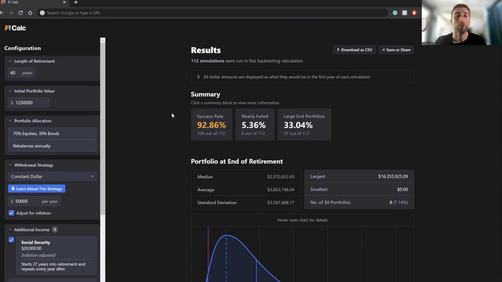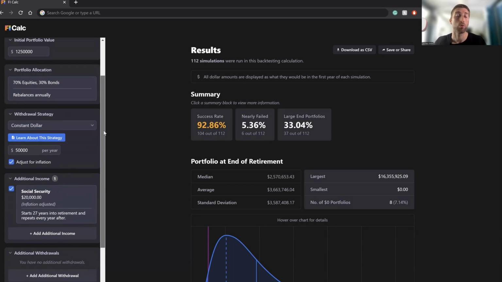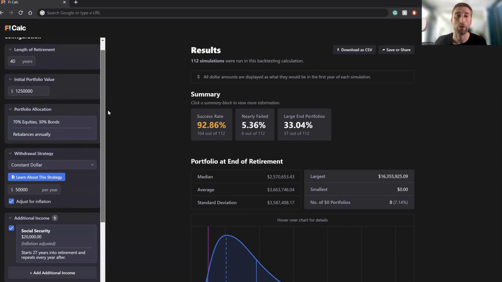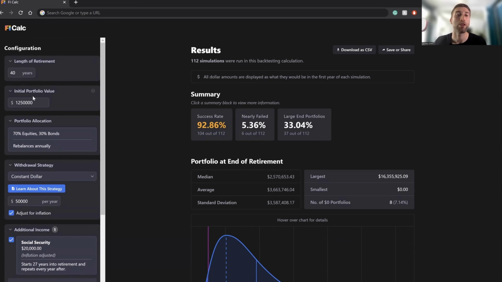But the way that we can do this with all the inputs that we put in now, assuming we keep the same portfolio asset allocation, assuming we have the same social security numbers, and assuming we still want to spend $50,000 per year in today's dollars, adjusted for inflation, what we have to change is the initial portfolio value. So how much do you need to save until you can reach a certain success rate? For this scenario, I'm going to go ahead and say that a 95% success rate is good enough. So 95%, that's what we're going for. So let's see what kind of changes we need to make.